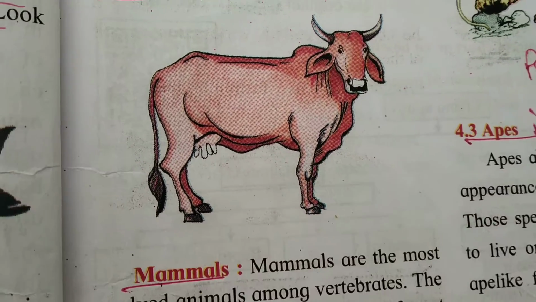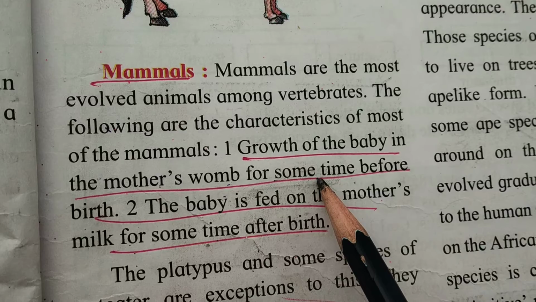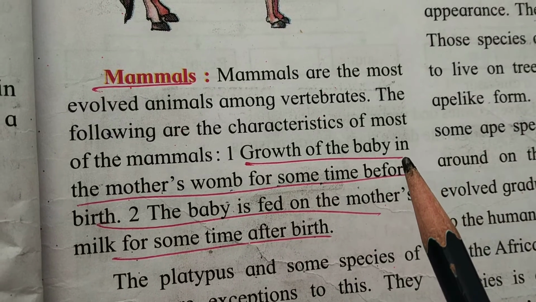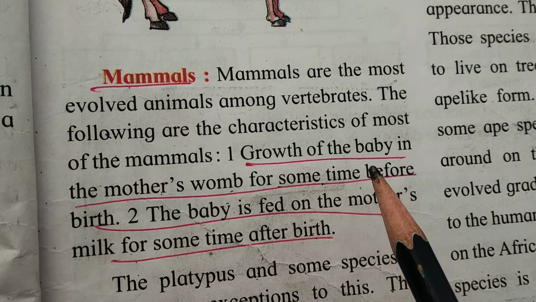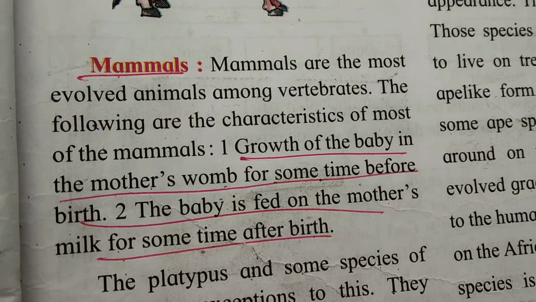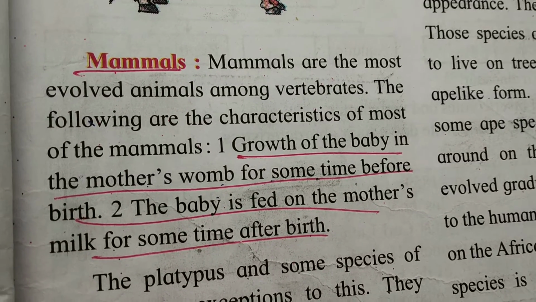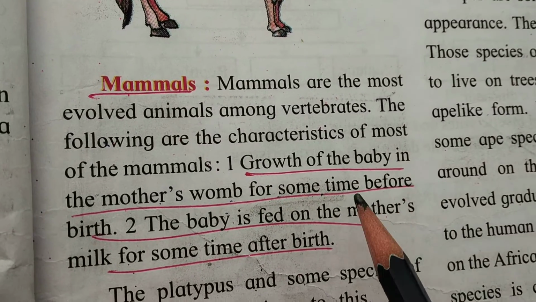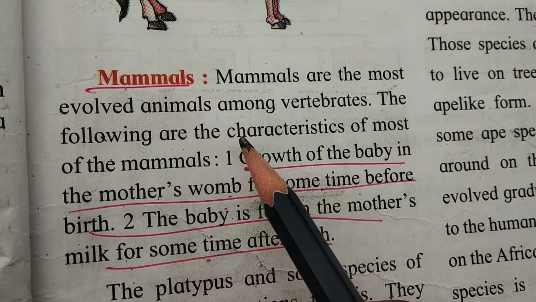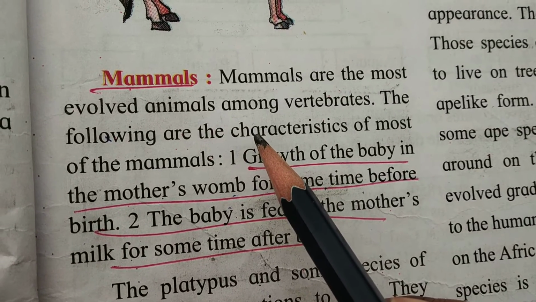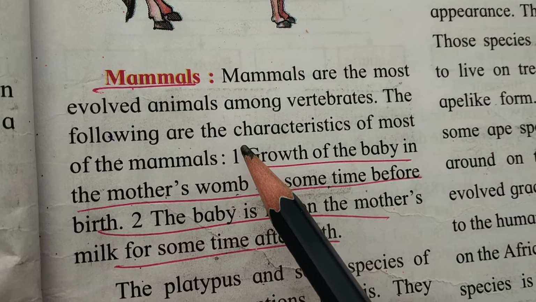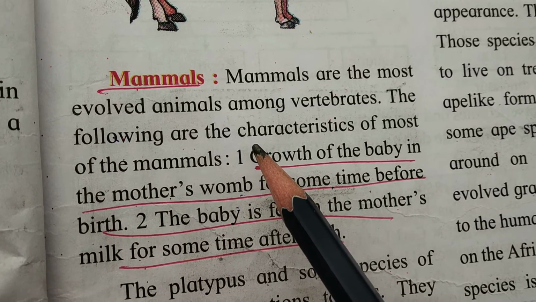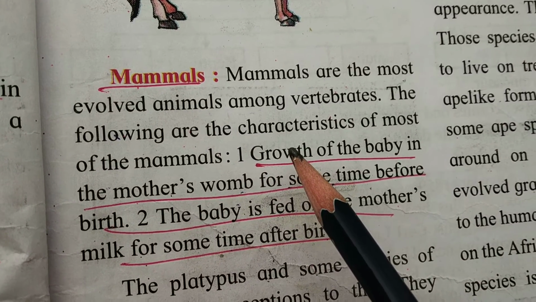So there are two main characteristics of mammals. Mammals are the most evolved animals among the vertebrates. All these mammals have two main characteristics.